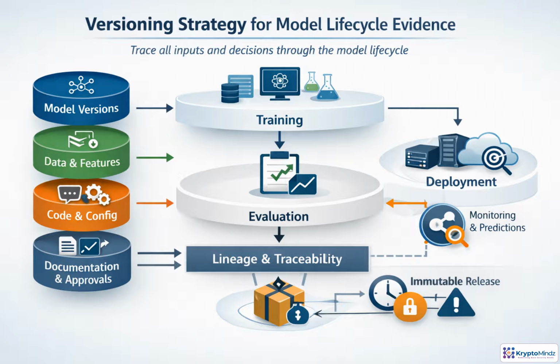If a production prediction is questioned, you should be able to trace it back to the exact training data, validation evidence, and release decision that produced it. Deployment packages should be immutable, with locked dependencies. That supports change control, faster incident investigation, and reliable rollback when something goes wrong.